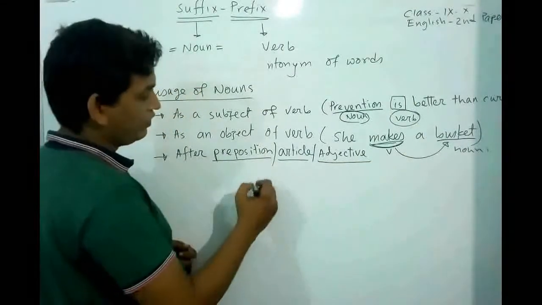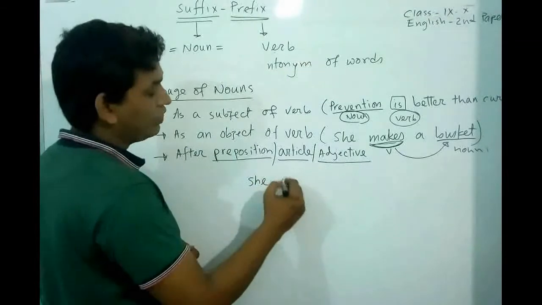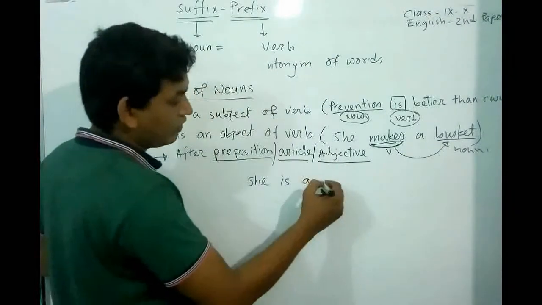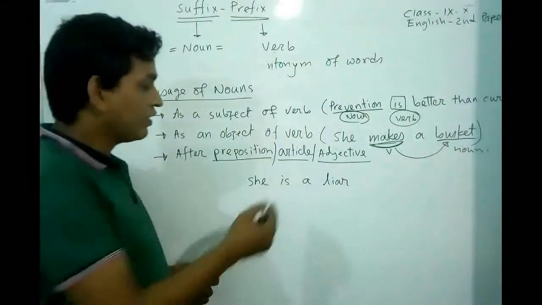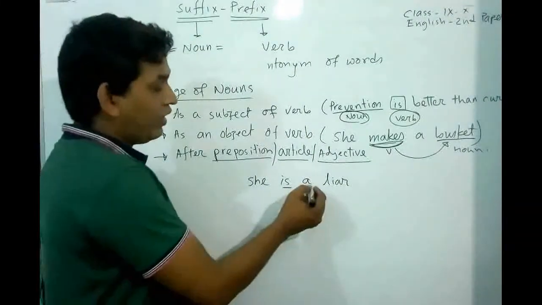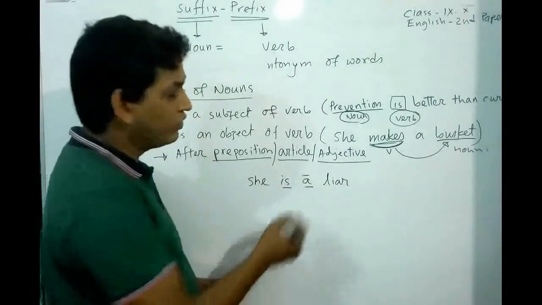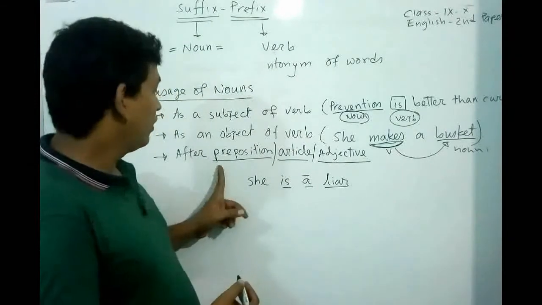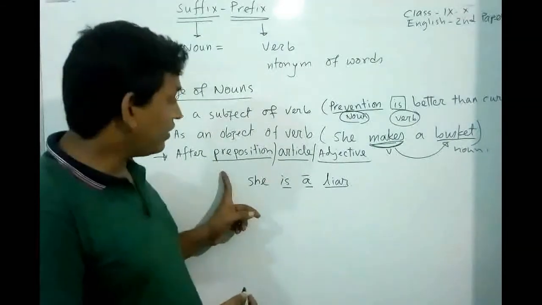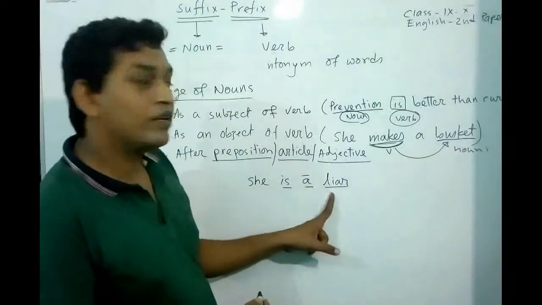For example, she is a liar. Here is is a verb, and a is an article. So liar must be noun, because in this rule we learn that after article we normally use noun. So liar is a noun.